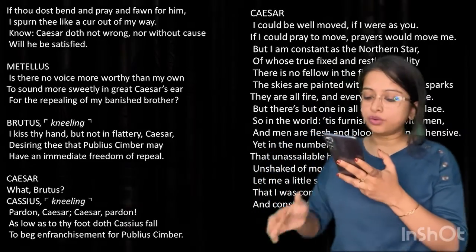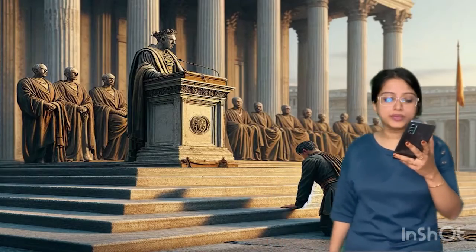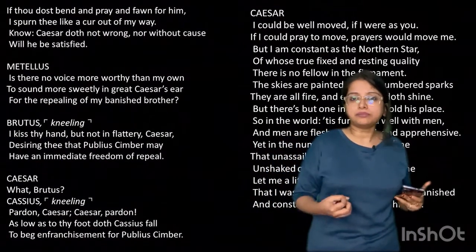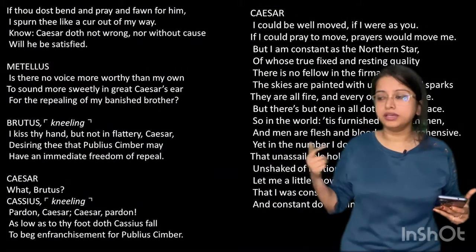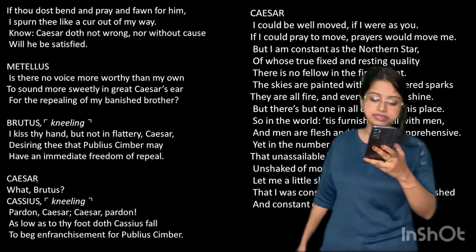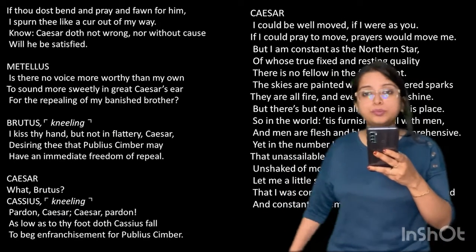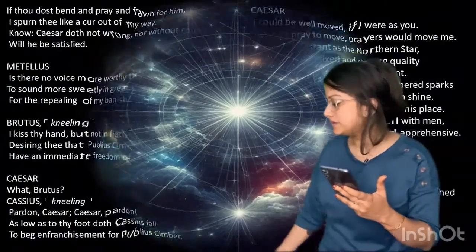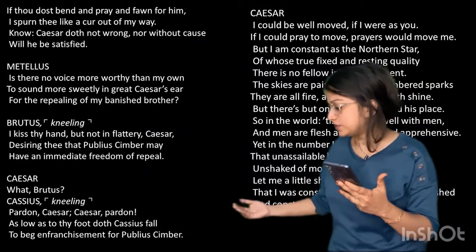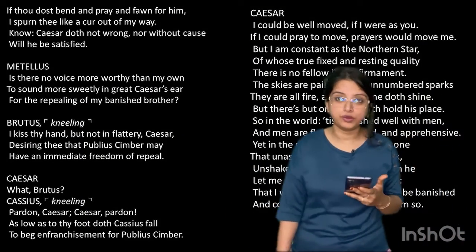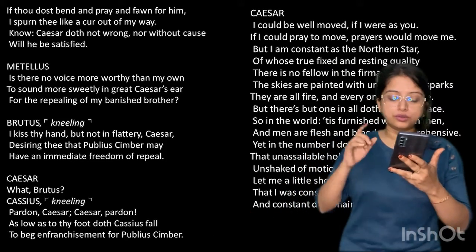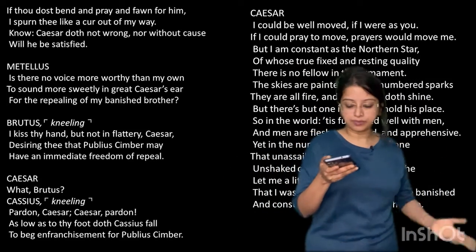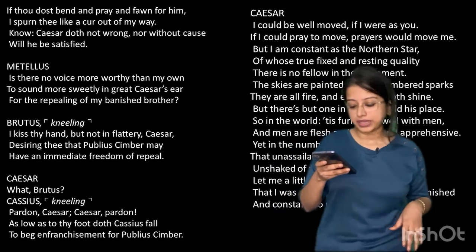Next, Metellus. Is there no voice more worthy than my own to sound more sweetly in great Caesar's ear for the repealing of my banished brother? Is there nobody who will come? He already has somebody to speak for him, no? So he says, is there anybody else who can speak for me in this case, for my brother? Brutus. So Brutus also kneels over here, imagine. So Brutus kneels and says, Cassius also kneels and says, pardon Caesar, Caesar pardon. As low as to thy foot Cassius falls to beg enfranchisement for Publius Cimber. So Metellus Cimber's brother, Publius Cimber. So Cassius and Brutus also kneel and say, please, I request you to give back Publius Cimber his citizenship, to bring him back. Caesar.